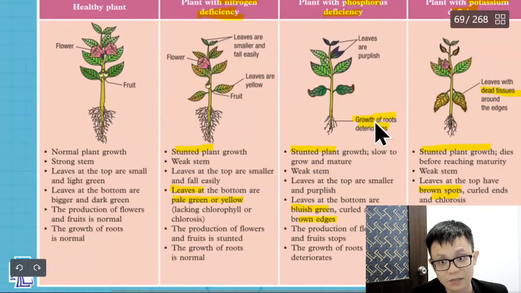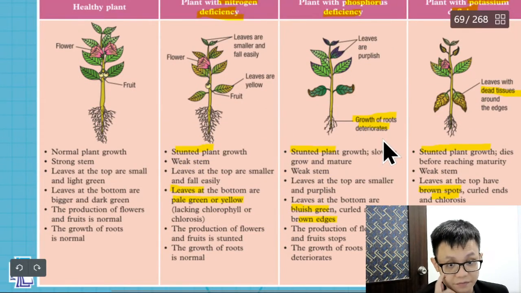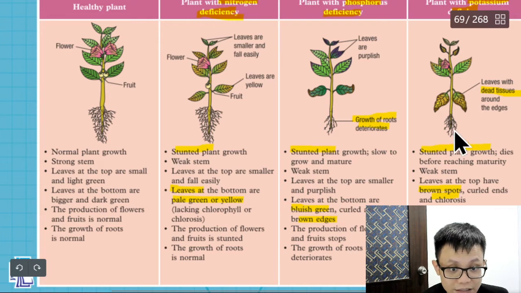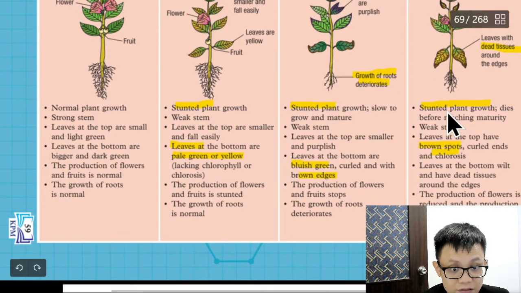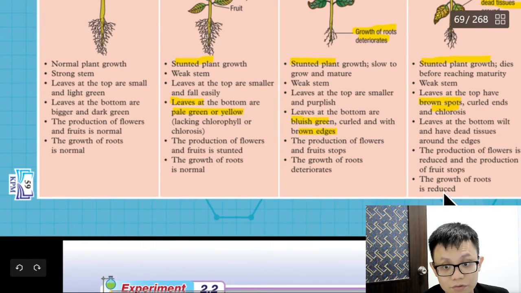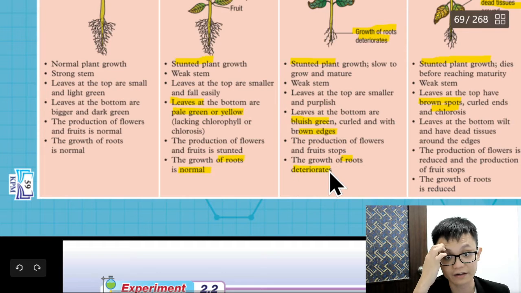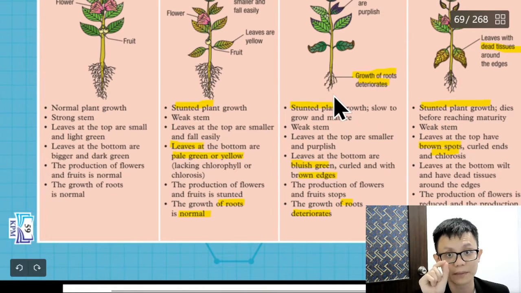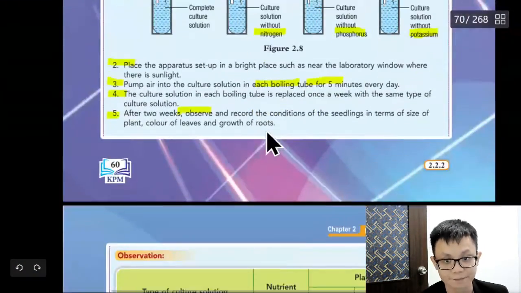You can copy from here. The growth of the root is deteriorated, becomes smaller. This one also, I think the root is reduced. So copy from here. Okay, the root is normal, and another one, the root is deteriorated, means it's very small, only a little bit. And this one, the growth of the root is reduced greatly.